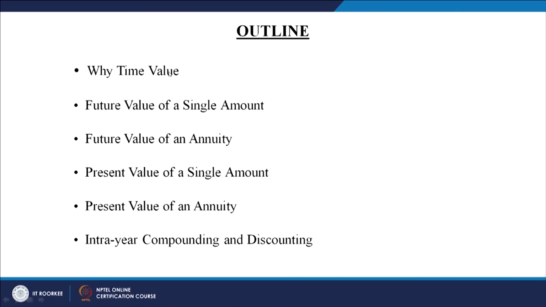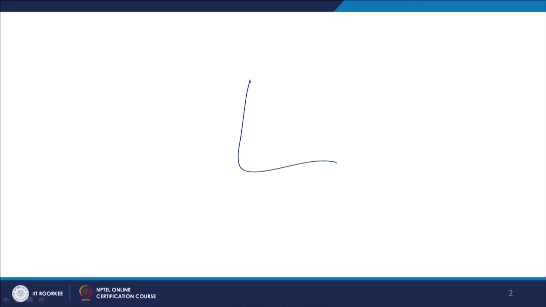So, these are some other concepts we will be discussing. Compounding is important when you calculate the future value of the present amount, right, because you must have heard that there are two rates of interest in the market. One is a simple rate of interest, another is a compound rate of interest, and the growth of your funds is different under the two. If it is a simple rate of interest, the funds grow like this, as a straight line, but if it is a compounding rate of interest, it goes up like this.